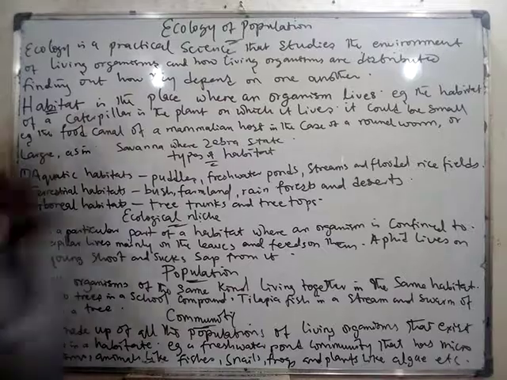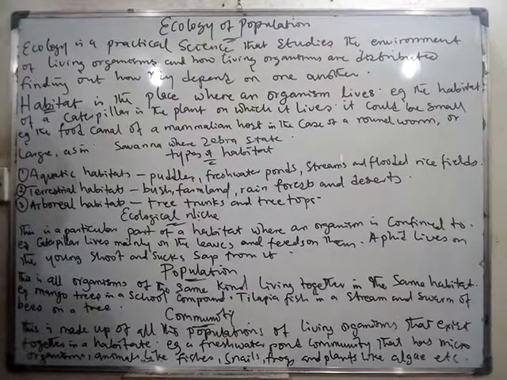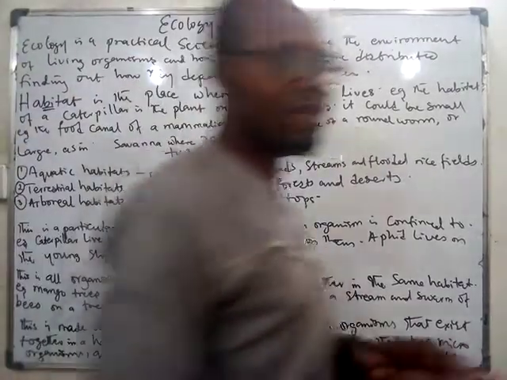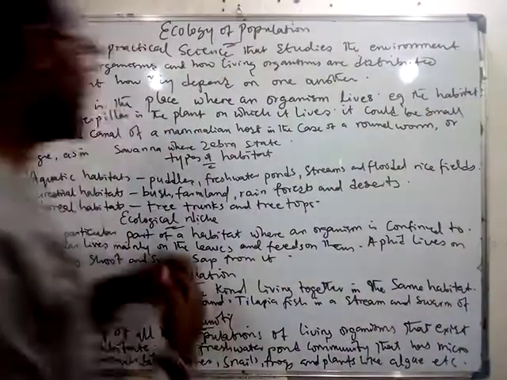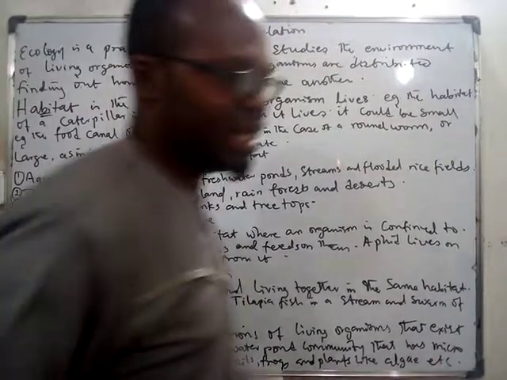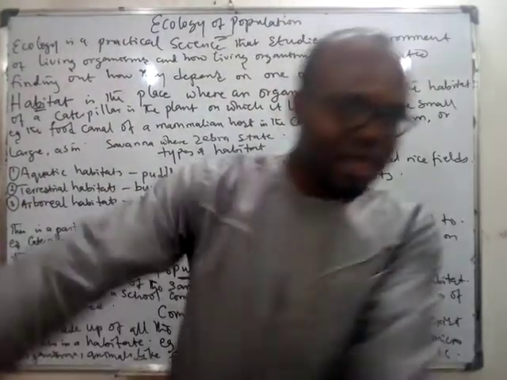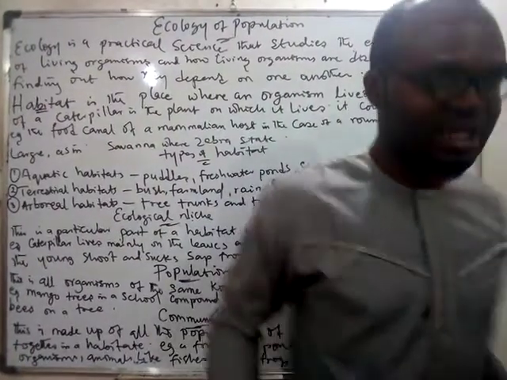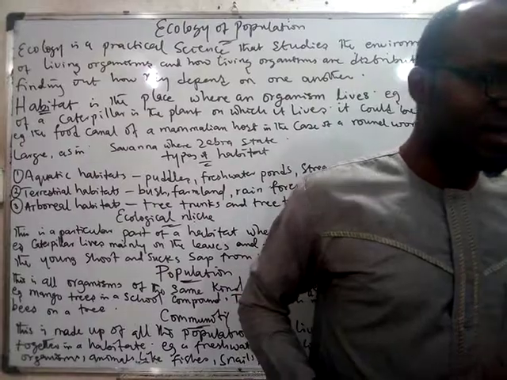Also, you can have something like the savannah where zebra live. You know the animal called zebra. They live in savannah. That savannah is their habitat. Types of habitat: like I said, habitat could be inside water. We call it aquatic. On the crust, like we are living, all of us, we call it terrestrial.